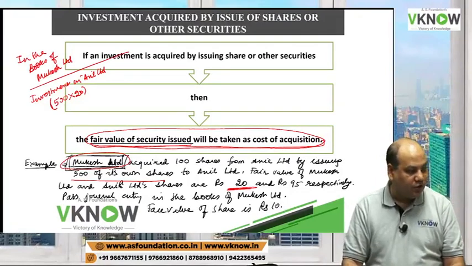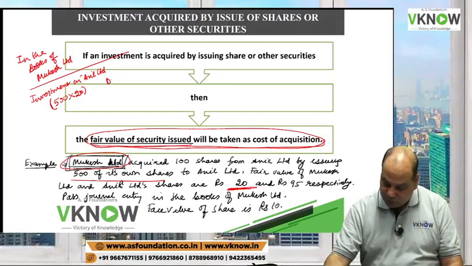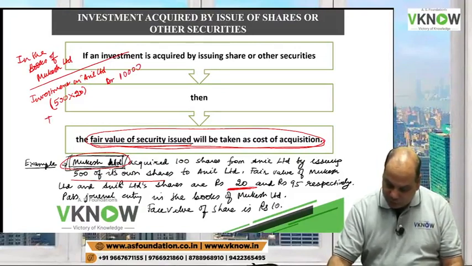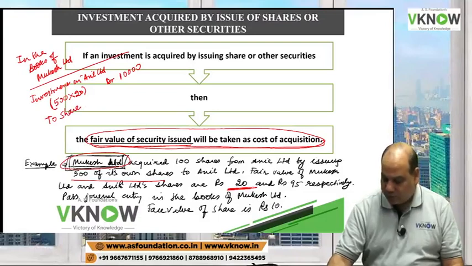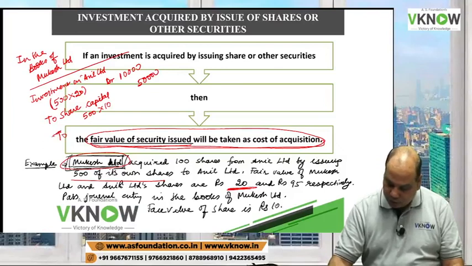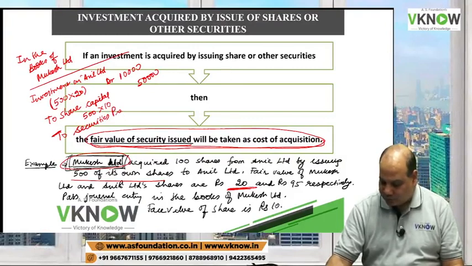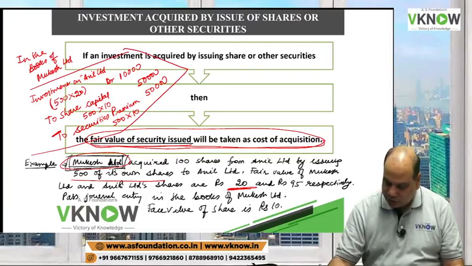Come on, 500 into 20, debit 10,000, to share capital 500 into face value 10 rupees is 50,000, and to securities premium is also 500 into 10, 50,000. So this is the answer.